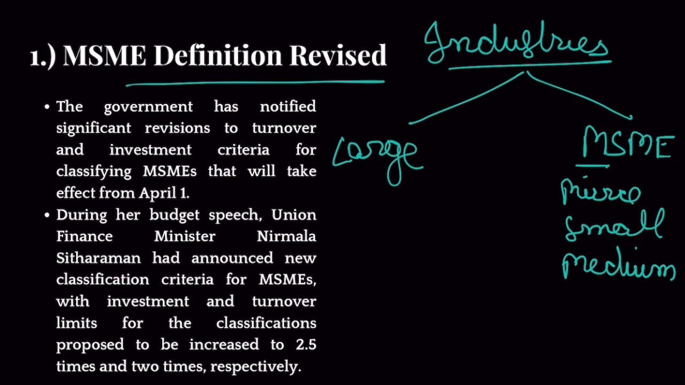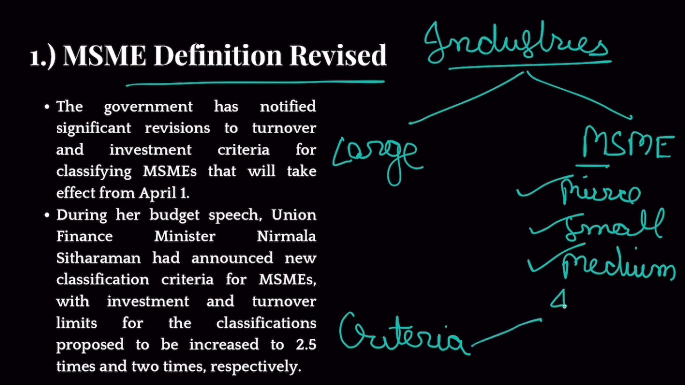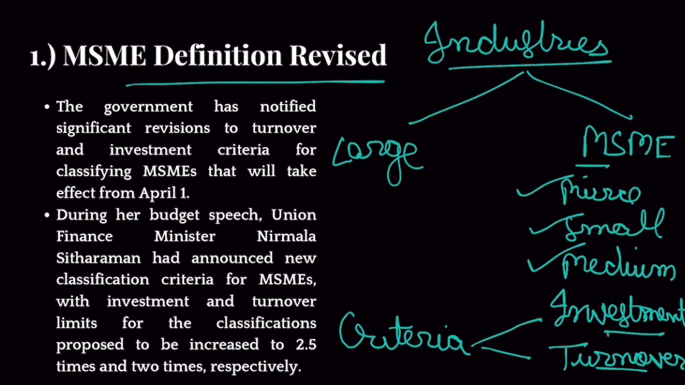Now which industry would be micro, which industry would be called small, which industry would be called medium? Well, there is a specific criteria set up by the government. Now that criteria is twofold. Whenever you have to categorize a particular industry, you look at their investment in factory, plant and machinery, and you also look at their annual turnover. Annual turnover means how much revenue they have earned in 1 year. So based on these 2 factors, you either categorize an industry as micro, small, medium or large, right?